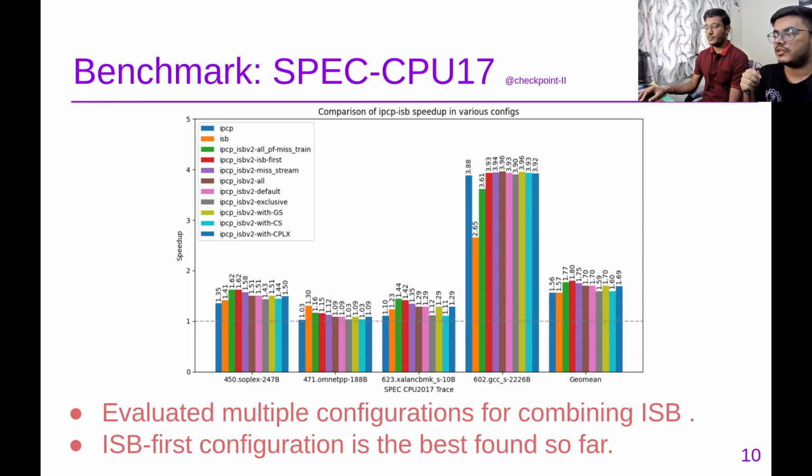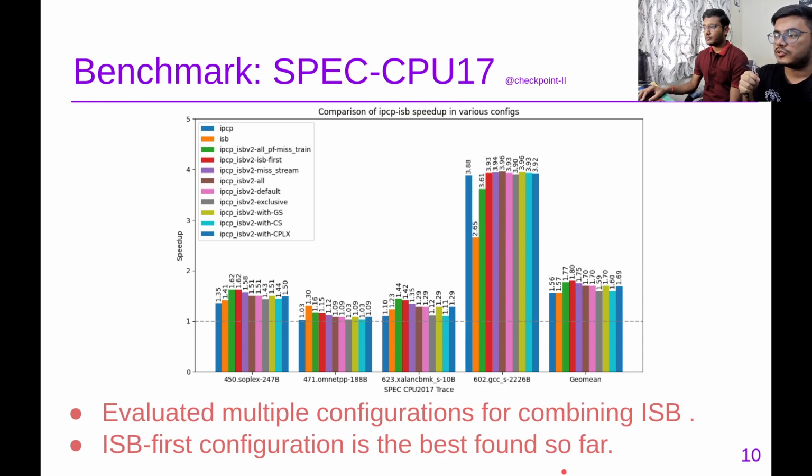Out of this, if we look at the geomean, we are saying that if we let the ISB portion of the code issue prefetch first, before the others like global stream, IP stride or complex stride issue prefetches, then we are getting around 1.80 speedup over the baseline. And if we see the IPCP numbers, it is 1.56 on the geomean, and ISB is 1.57.